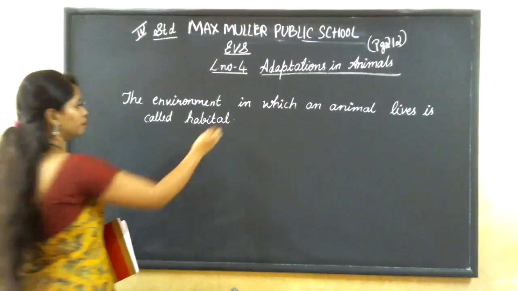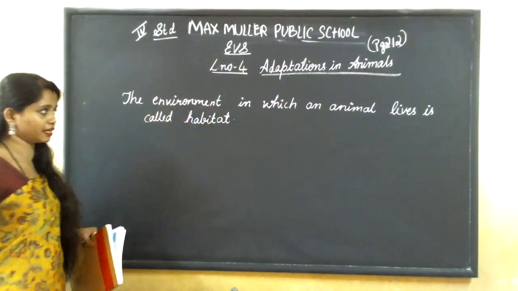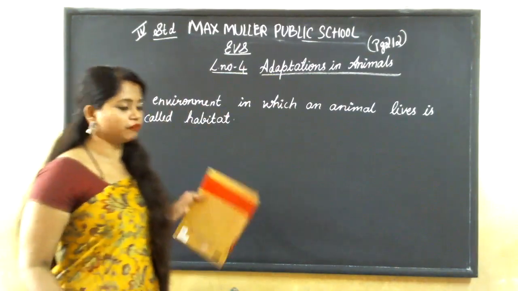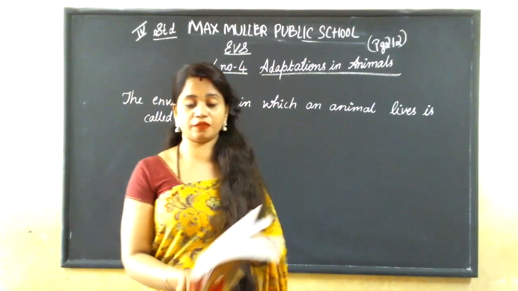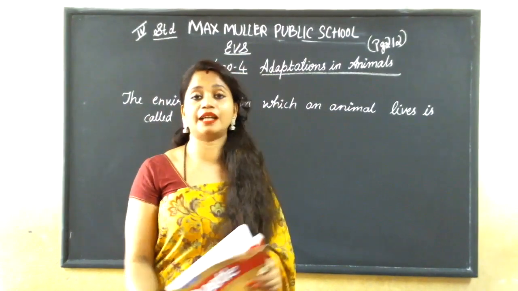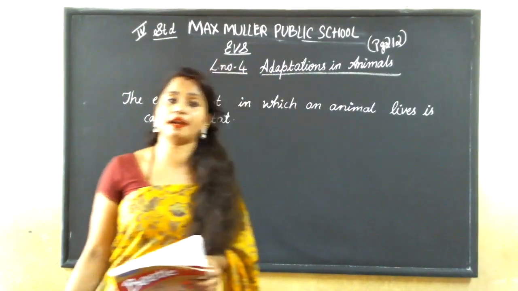Okay, this is the meaning of habitat. What is habitat? The environment in which an animal lives. The environment in which an animal lives is called habitat.